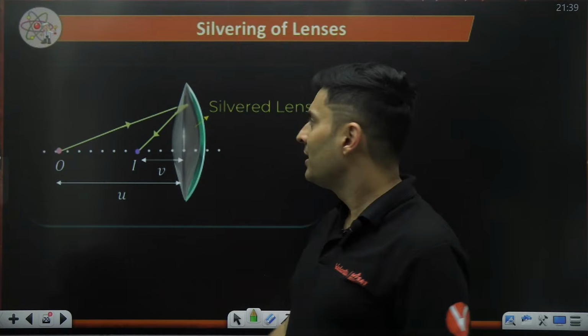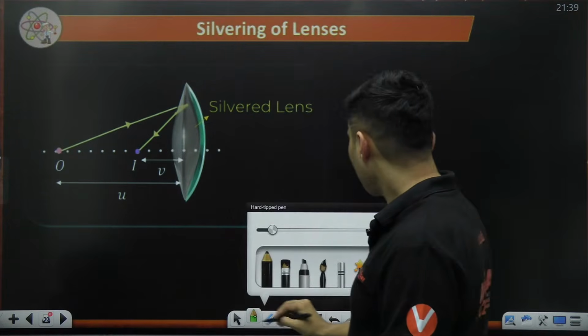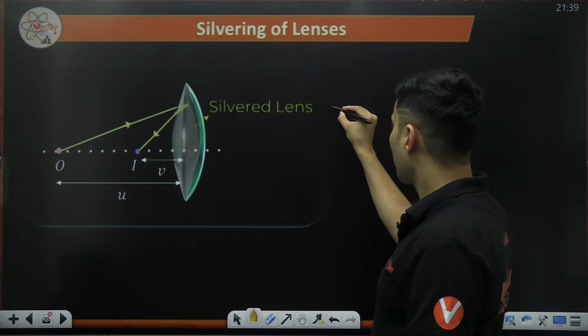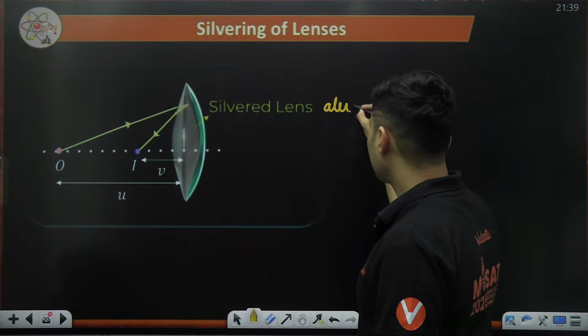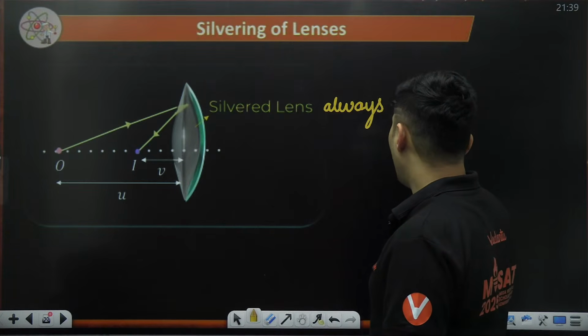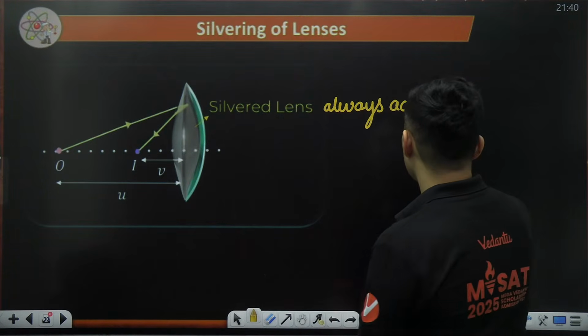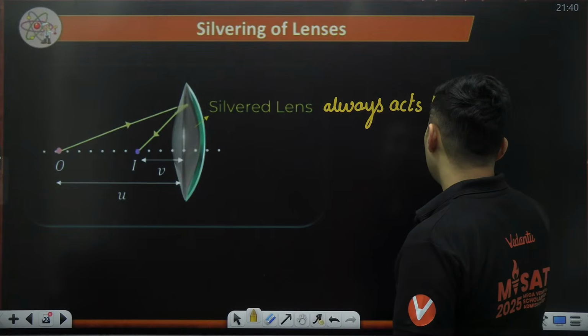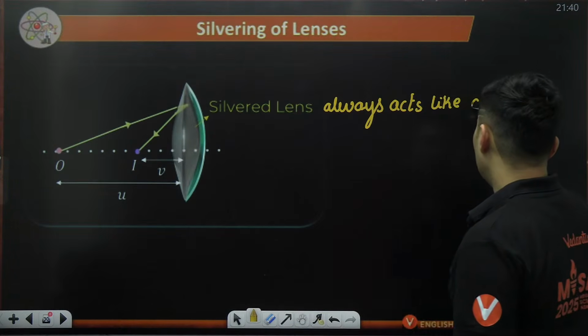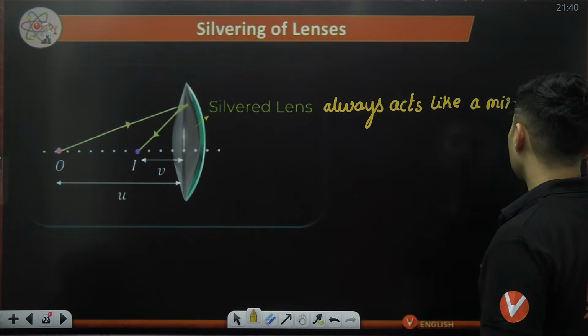But don't worry, such a combination, a silvered lens, always acts like a mirror.